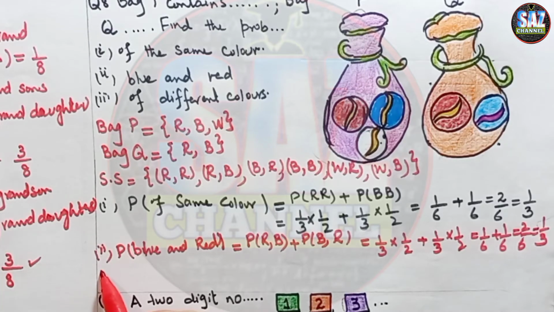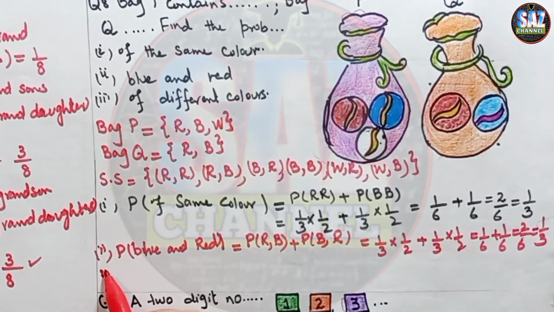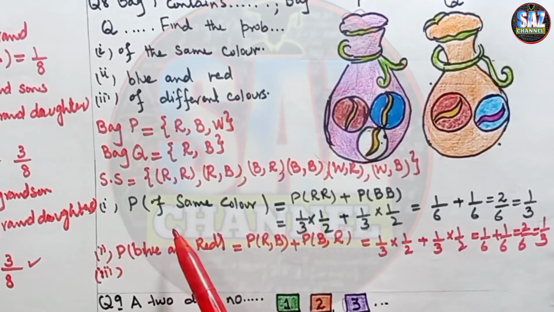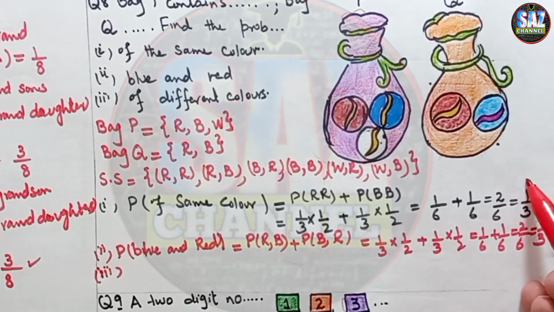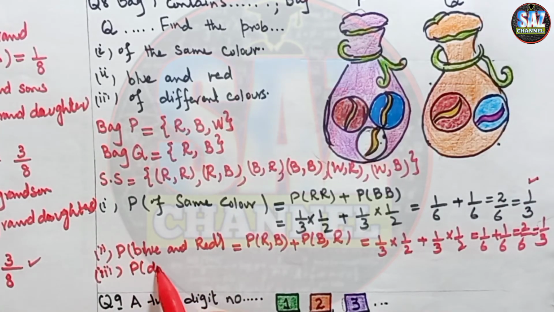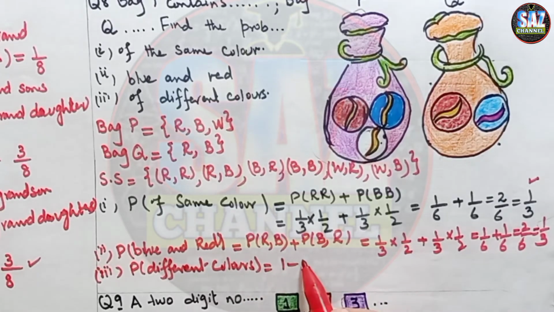Okay, the next one is the probability of getting marbles of different colors. Now what we have to do is that we have the answer for the probability of same color with us. So the probability of different colors equals 1 minus the probability of same color.